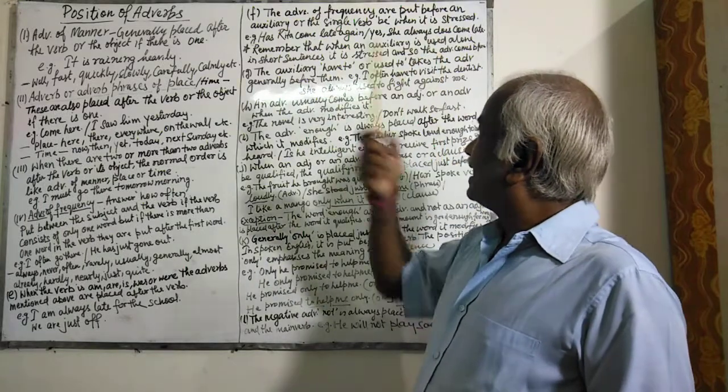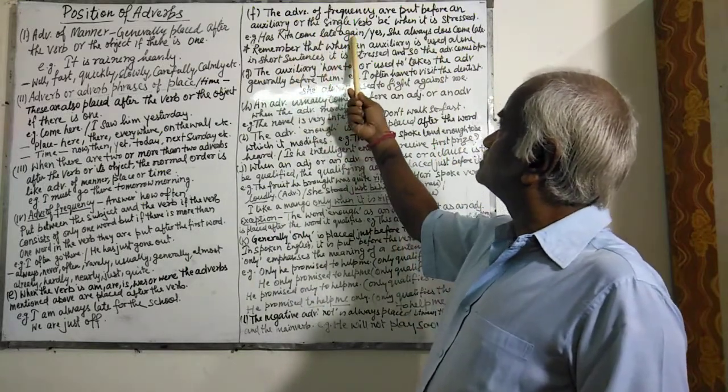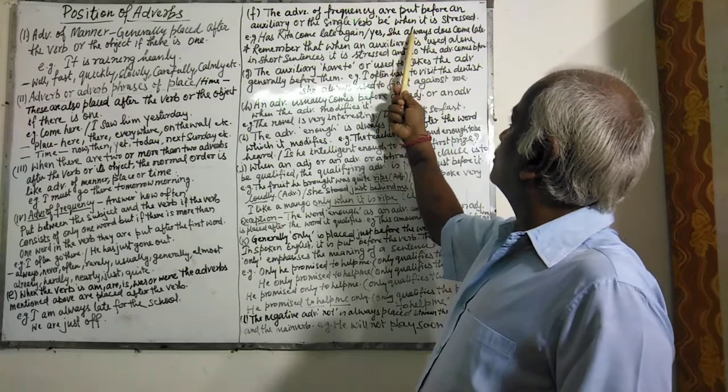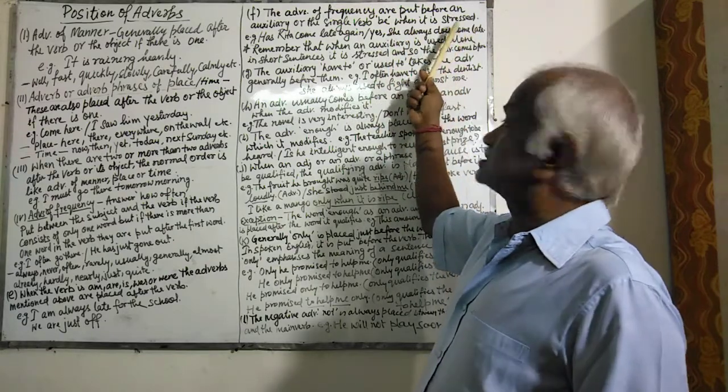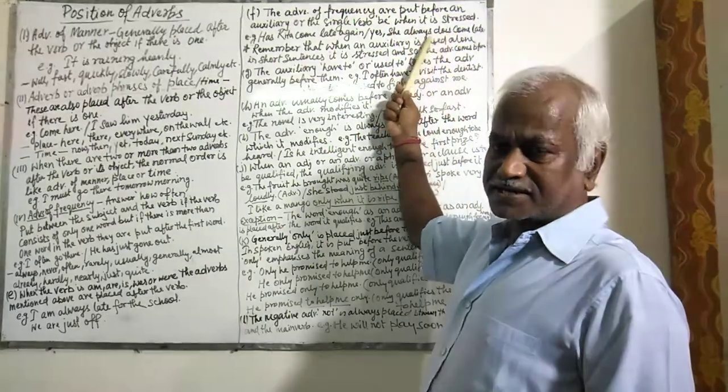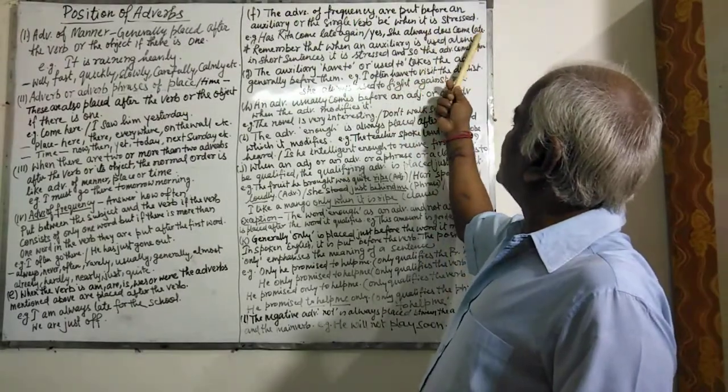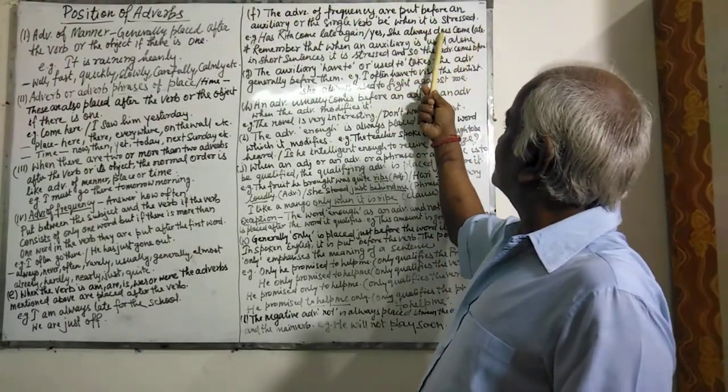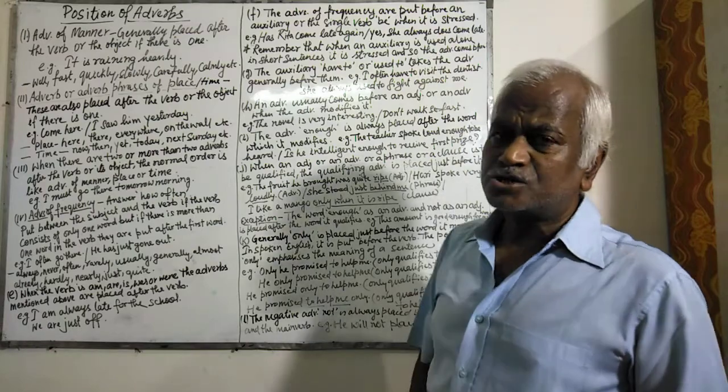For example, has Rita come late again? Yes, she always does come late. Does emphasizes this sentence, so always has come before does. Here one thing is to be remembered.